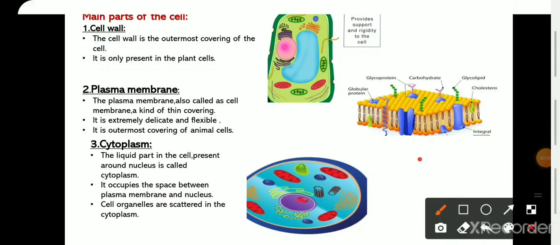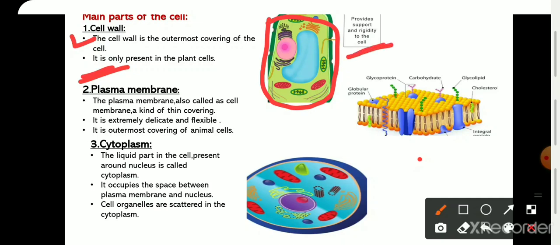Now we will study about the main parts of the cell. So first, cell wall. What do you think where it may be present in the cell? Yes, maybe on the outer surface of the cell, as it is cell wall. So first, cell wall. Cell wall is the outermost covering of the cell. And you must remember that it is only present in the plant cell, as cell wall provides support and rigidity to the cell.